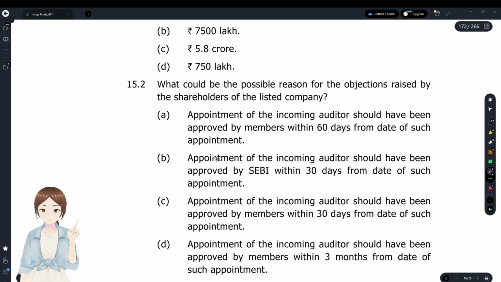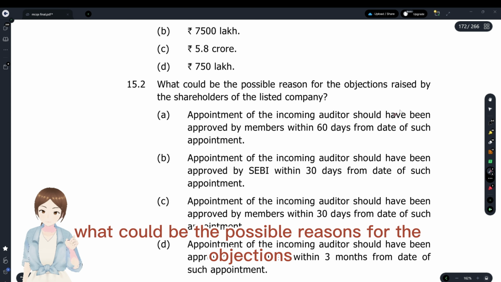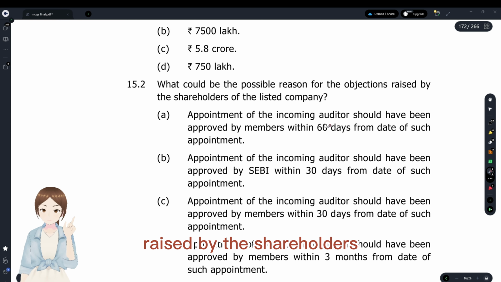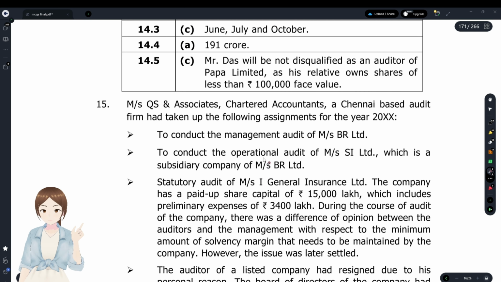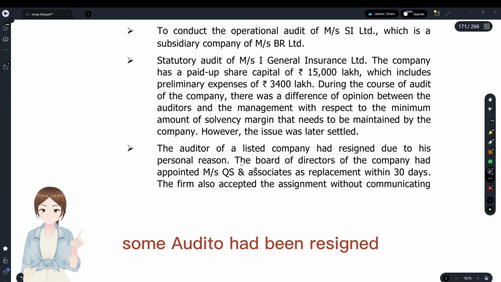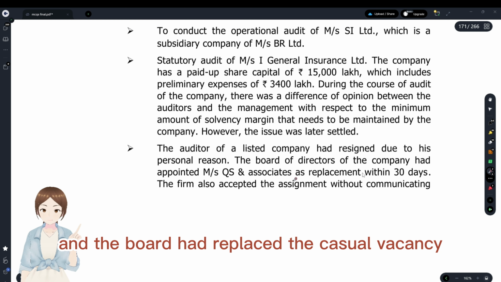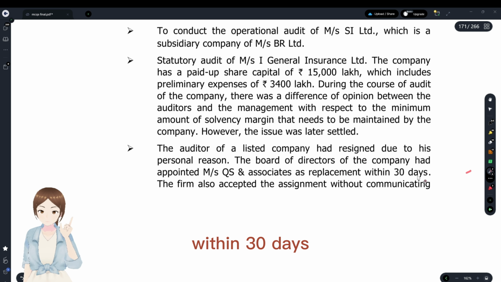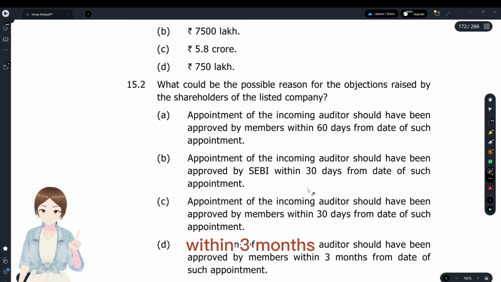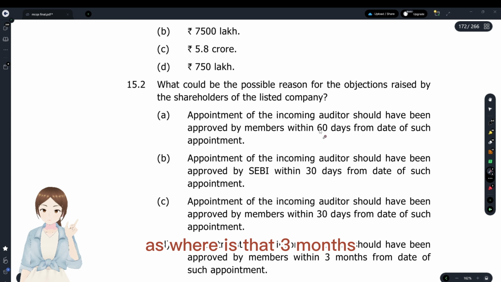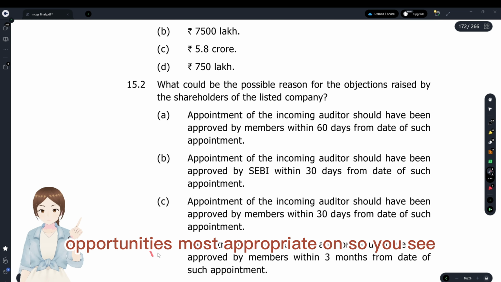And what could be the possible reasons for the objections raised by the shareholders of a listed company? Some auditor had resigned due to some personal reason and the board had filled the casual vacancy within 30 days. That is right. But they have to take shareholder approval within 3 months. Yes. Where is that? 3 months. Yeah, here. Option D is the most appropriate answer.